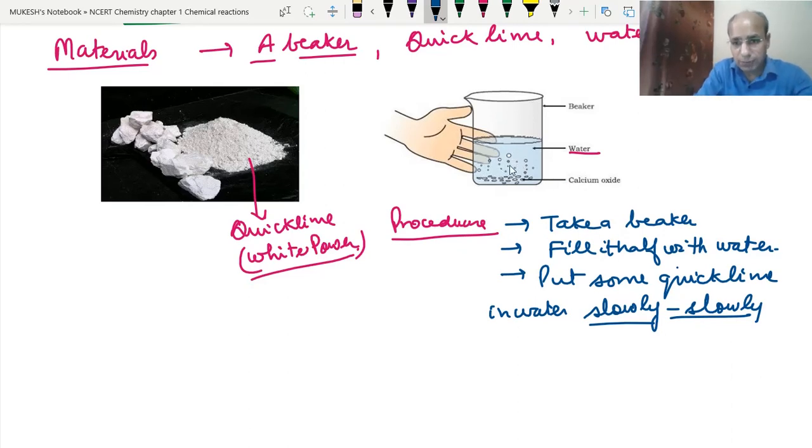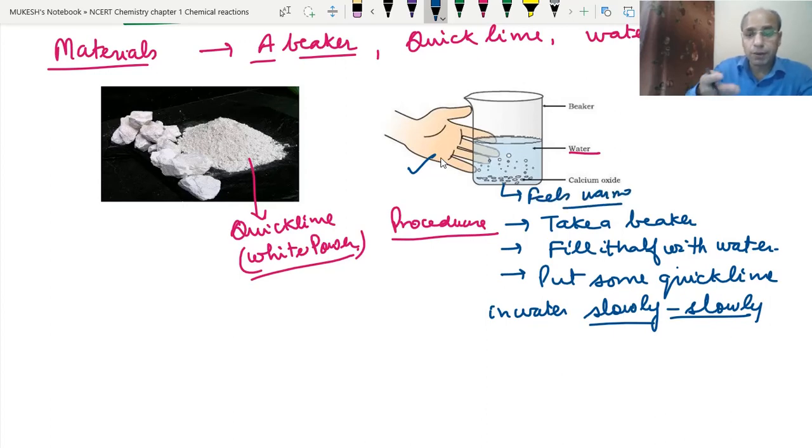What will happen? This water will start boiling. Why will it start boiling? Because the reaction is highly exothermic. As you can see from this hand, a person is touching. If you touch this beaker with your hand, you will feel it warm. Okay, clear?